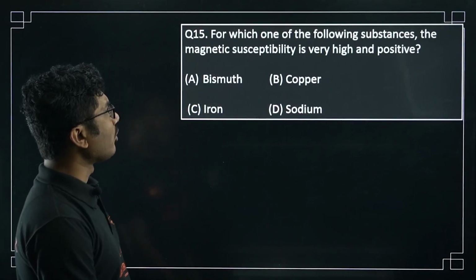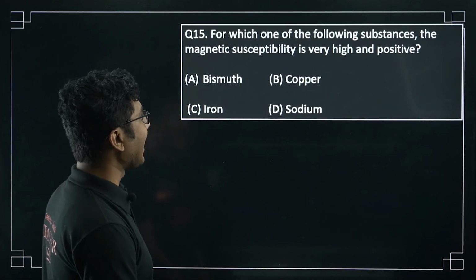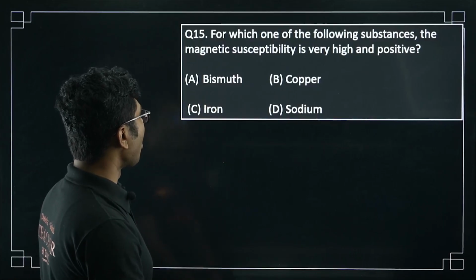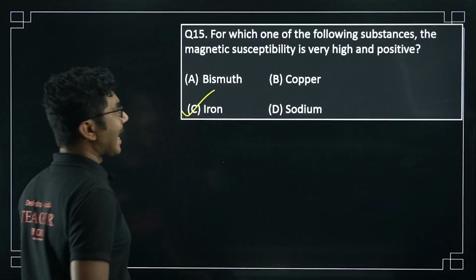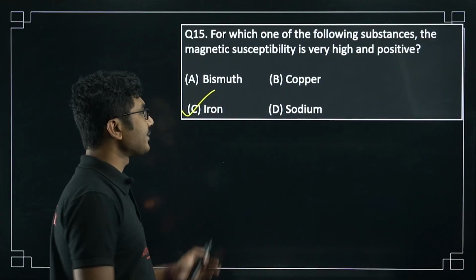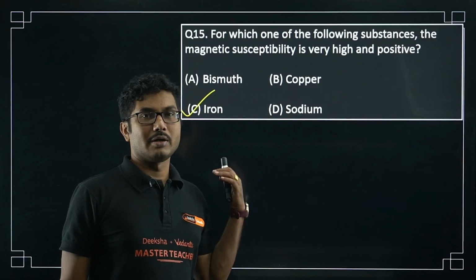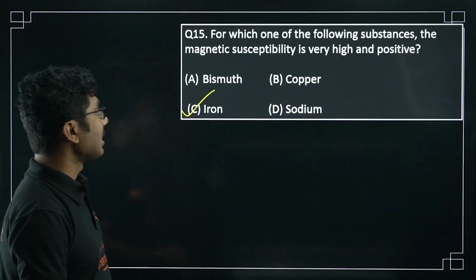For which one of the following substances is the magnetic susceptibility very high and positive? They have given bismuth, copper, iron, sodium. Magnetic susceptibility is very high and positive for a ferromagnetic substance. So out of all the given options, iron has very high and positive susceptibility. So this is the correct answer.